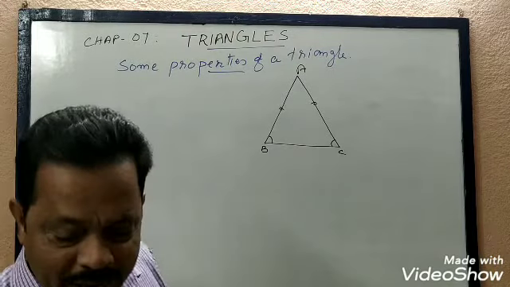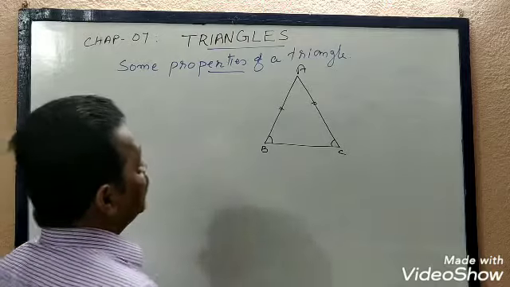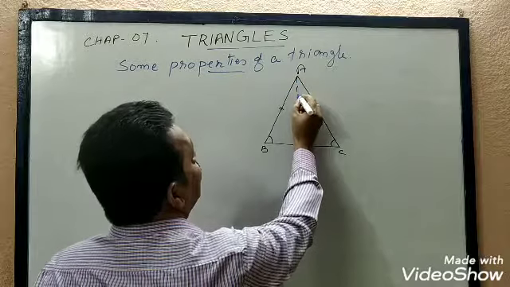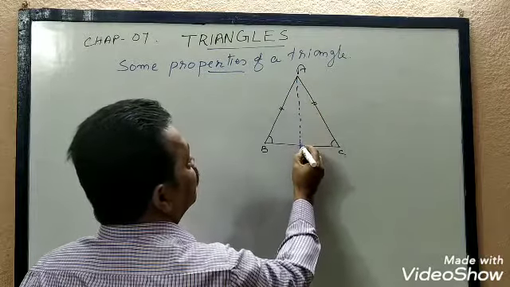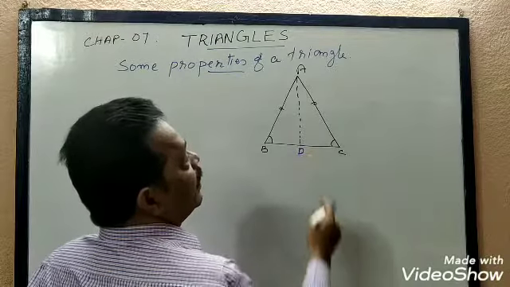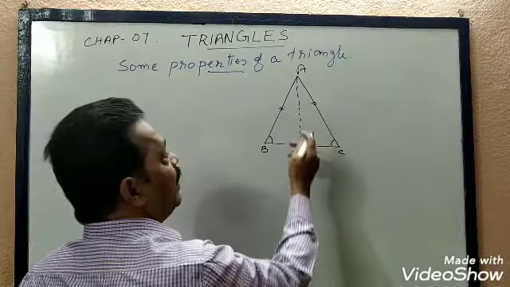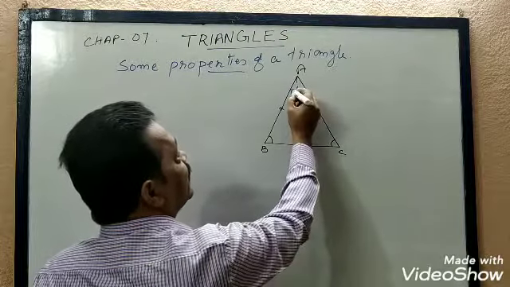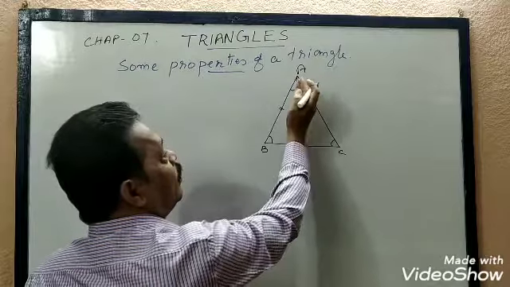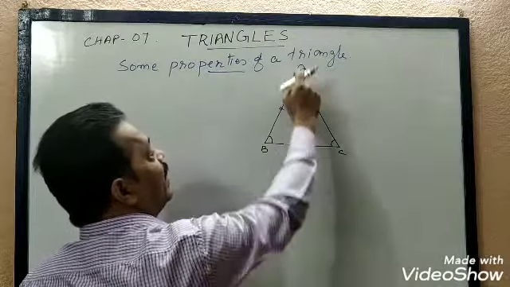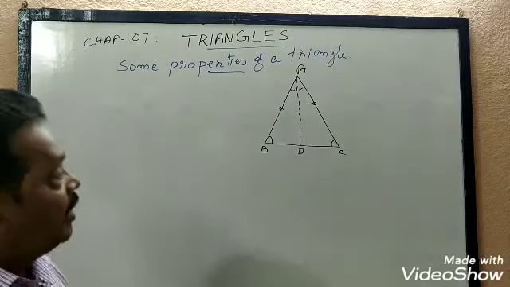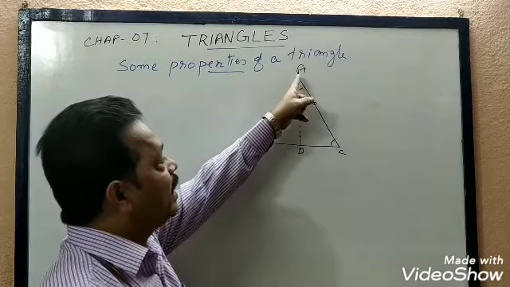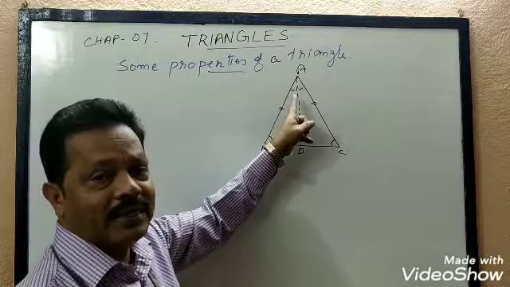For this, we have to do a construction. What is a construction? Let us draw the angle bisector. Bisector of this angle we have to draw. The angle bisector, that is bisector of angle A, is drawn intersecting BC at D. So this is a bisector. Any angle को equal part में divide किया. That is angle BAD equal to angle CAD. We draw that, that is construction. We have to prove this property. For that we have to do a construction. That is AD, the bisector of angle A, is drawn.